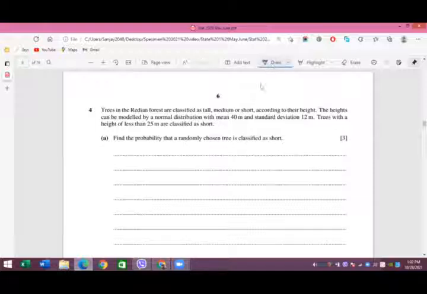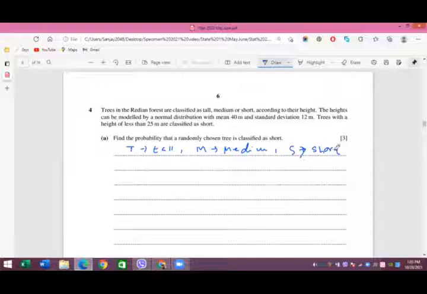In this case, we first have to understand the question. You can see that trees are of 3 qualities. T stands for tall, M stands for medium, and S is for short.